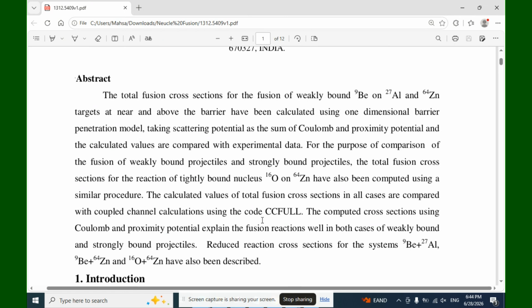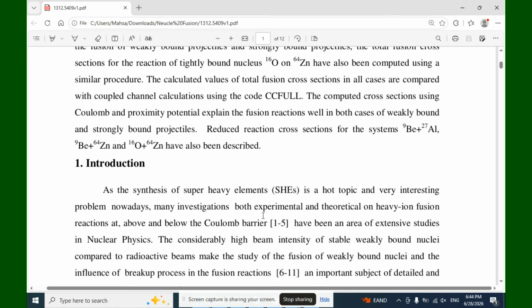Reduced reaction cross sections for the systems beryllium-9 plus aluminum-27, beryllium-9 plus zinc-64 and oxygen-16 plus zinc-64 have also been described.